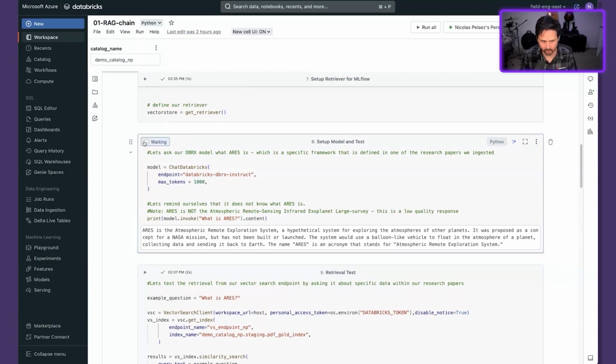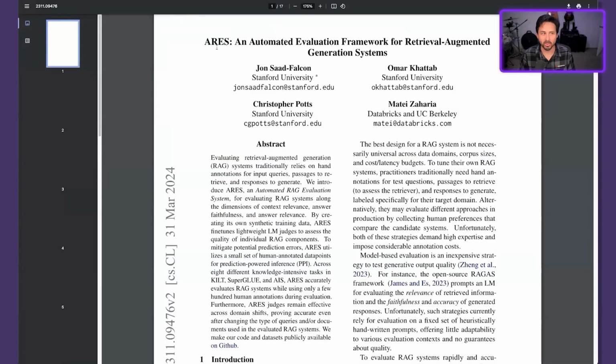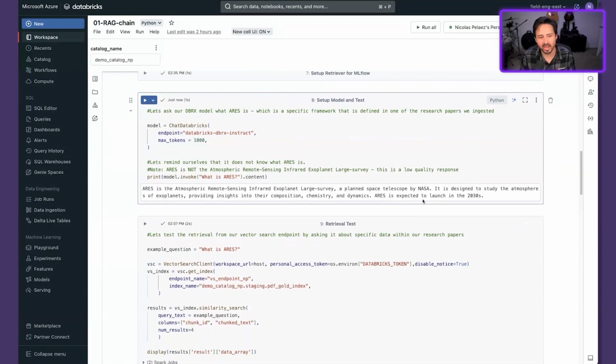And just to prove that it's working, let's run the cell. We're going to ask it the same question we asked earlier. What is ARES? In this case, it told us that ARES is the Atmospheric Remote Sensing Infrared Exoplanet Large Survey, a planned space telescope by NASA. Remember that we would like it to tell us that ARES is actually an automated evaluation framework for RAG systems, right? So not a high quality response from what we're looking for.